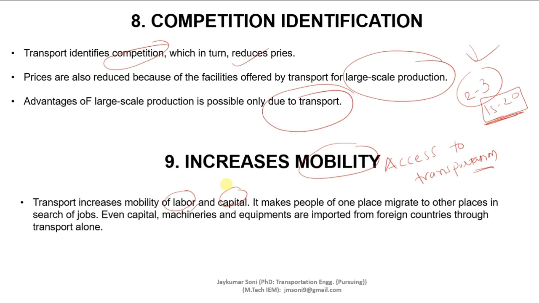It makes people of one place migrate, move to other places in search of jobs. Even capital, machineries and equipment are also imported from foreign countries through transportation only. So this is how the importance of transport can be understood.